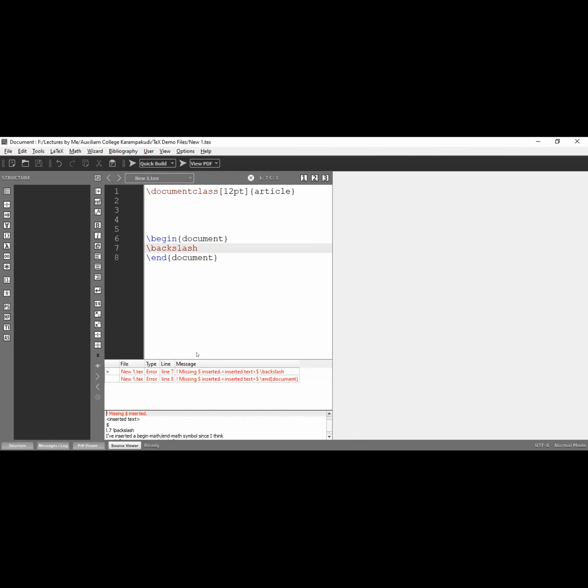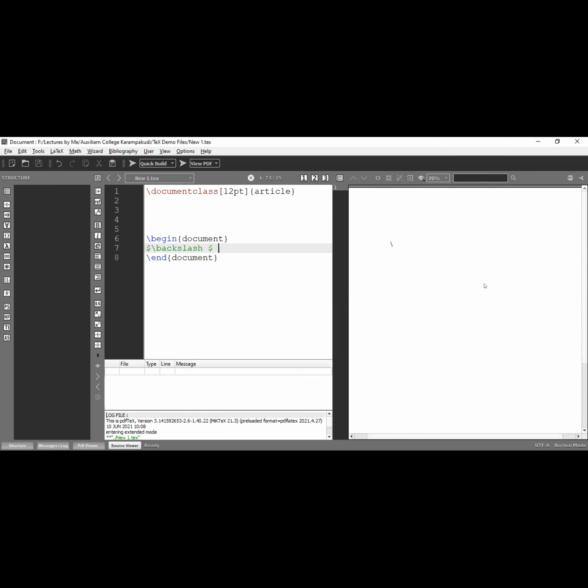The backslash is missing. Okay, the dollar sign is missing. I'm going to enter dollar signs on both sides, since it gives the error. Now I'm going to run this file. Yeah, it gives the backslash. Suppose I need this backslash in 100 places, or 10 places, more than one place. Every time, typing backslash backslash is not easy.